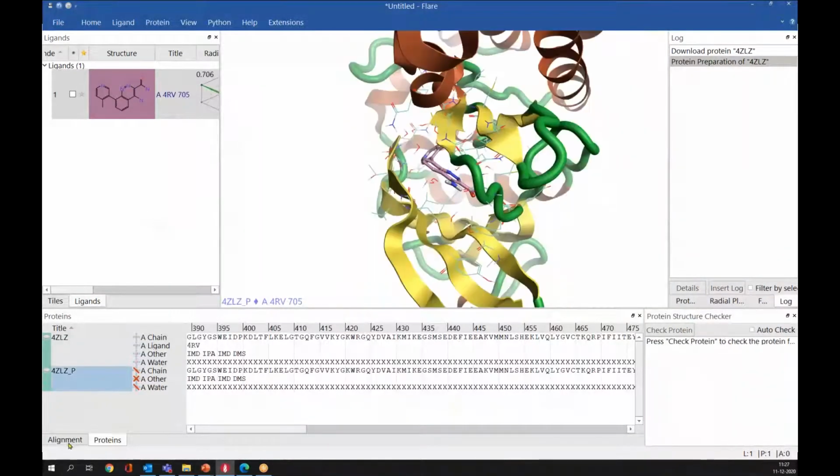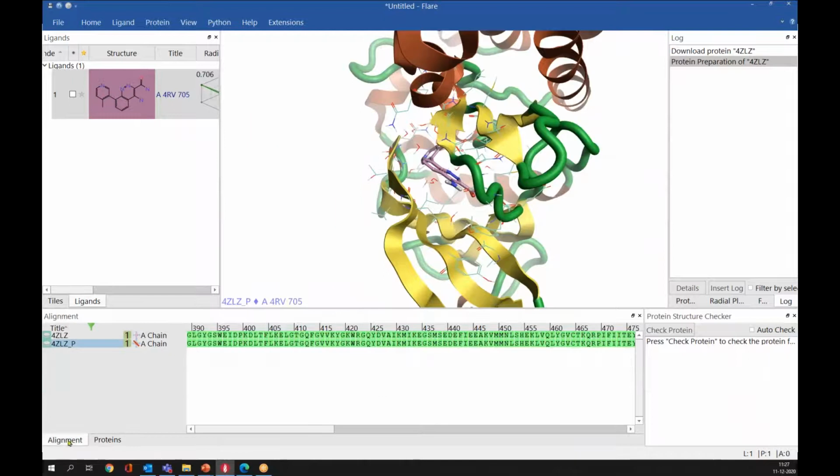So now we'll see the other window. Here we have this alignment window. If you have multiple proteins, you can see the alignment of those proteins here.